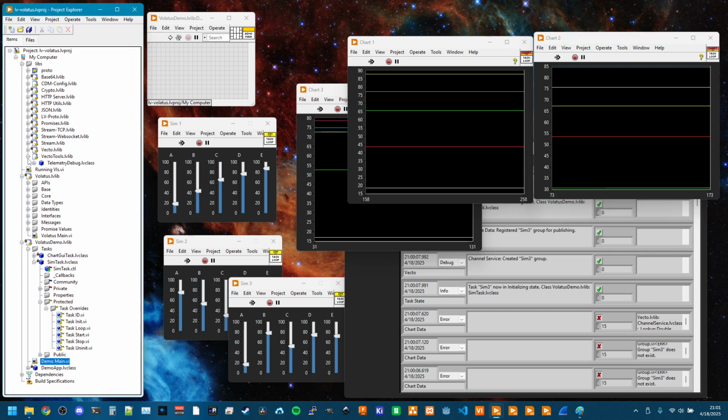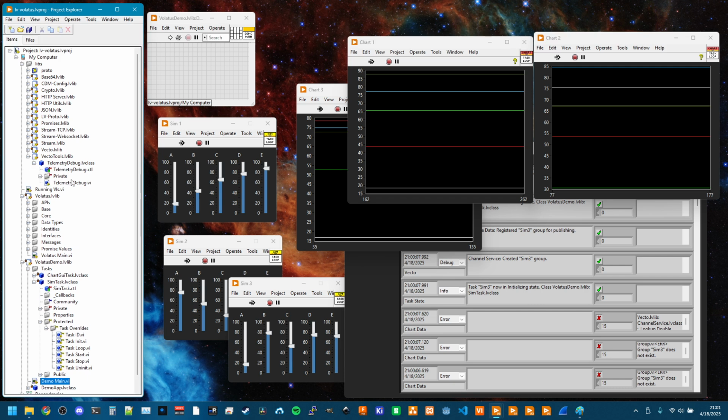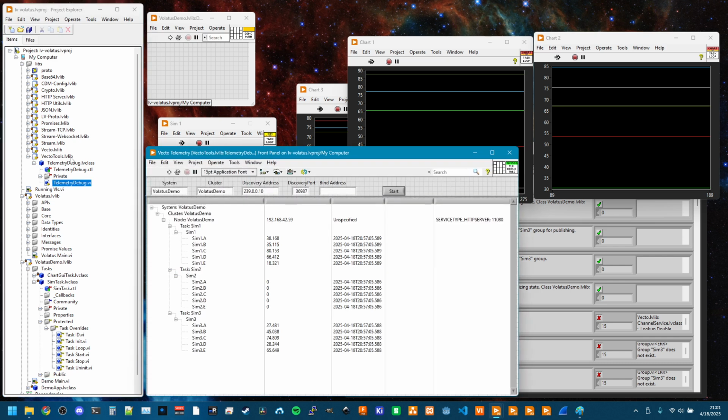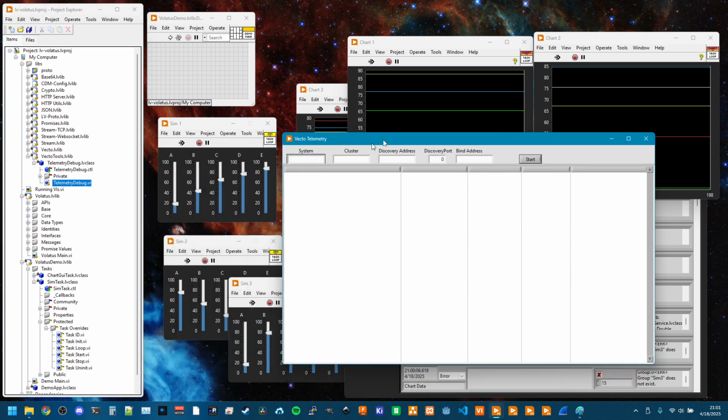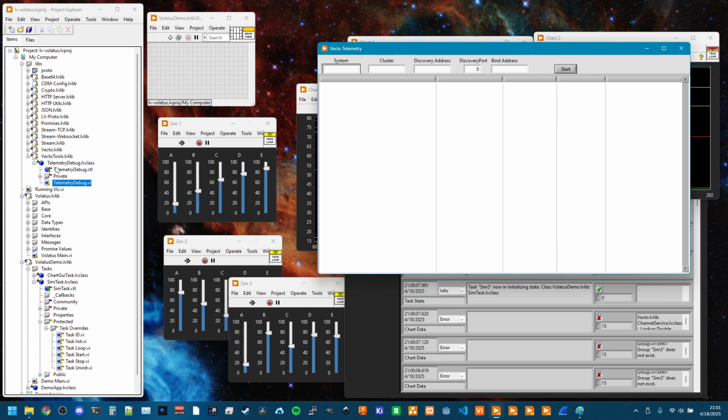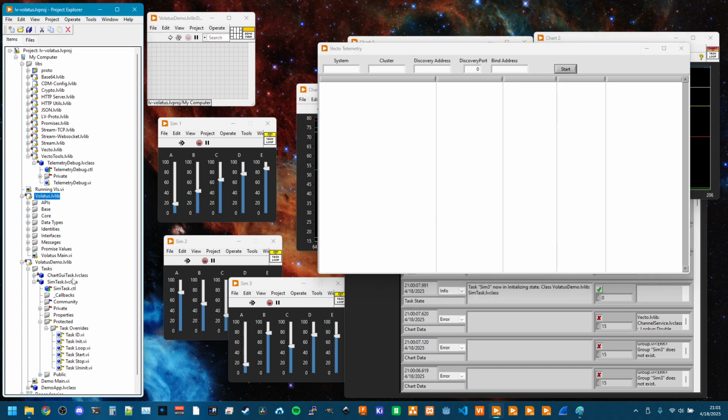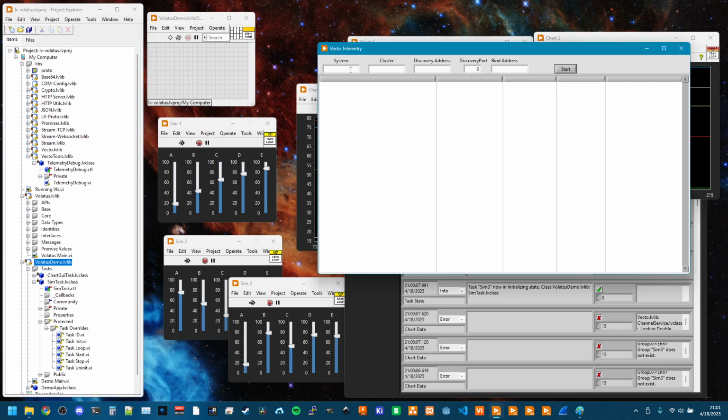Now, the other thing I have is part of this communication library, since it does use relatively generic messaging, I can have some debug tooling that is completely separate from Volatus itself or the demo application. All of the telemetry publishing and protocols and all that is established by Vecto itself.